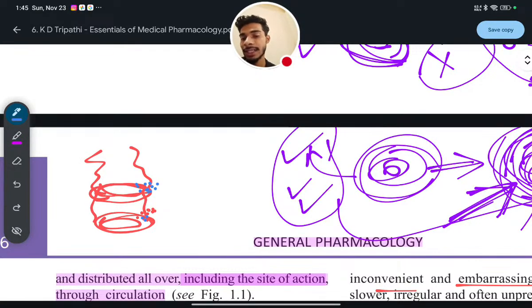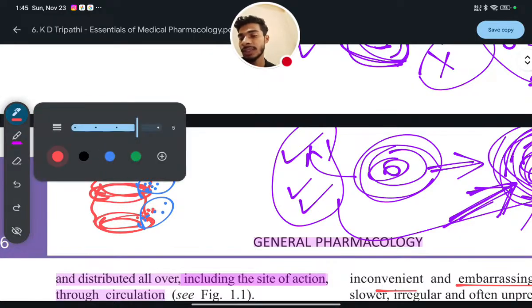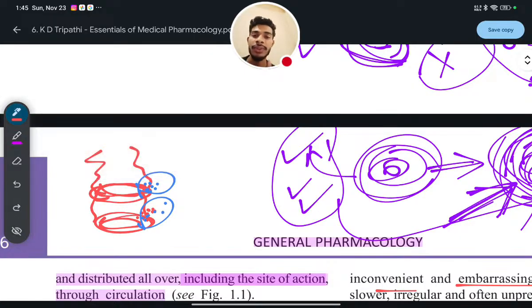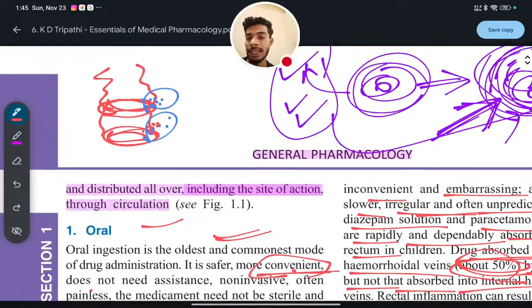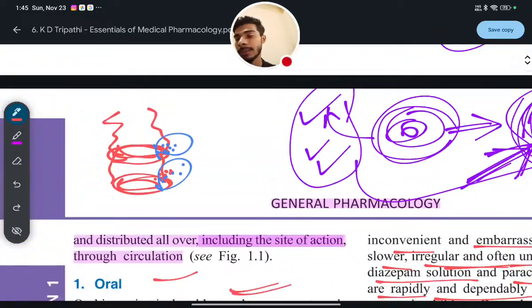These are the internal hemorrhoidal veins and these are the external hemorrhoidal veins. So 50% of the drug will be absorbed into the external hemorrhoidal veins when you put the suppository here like this. This is the suppository you will put inside the rectum.